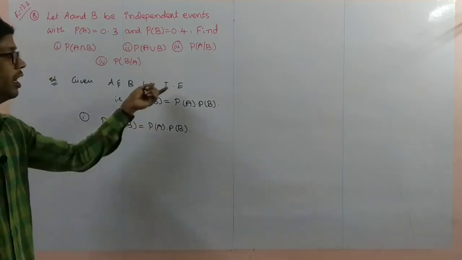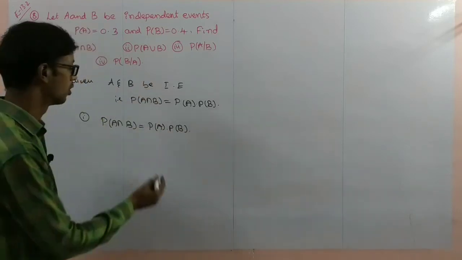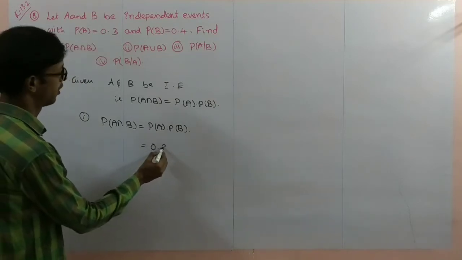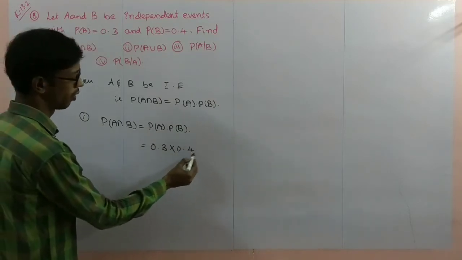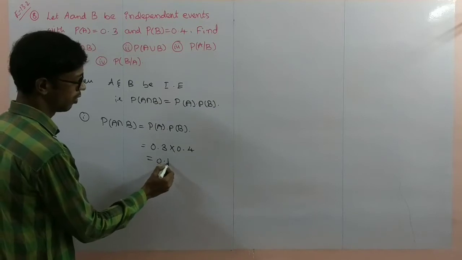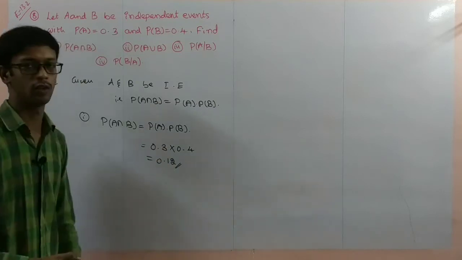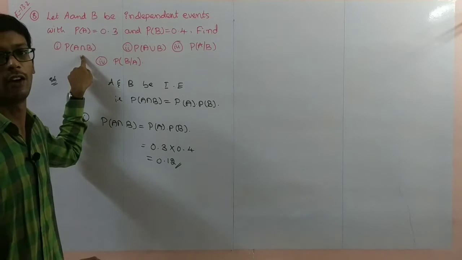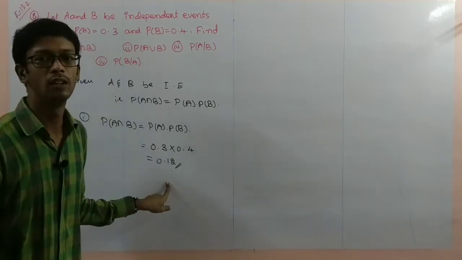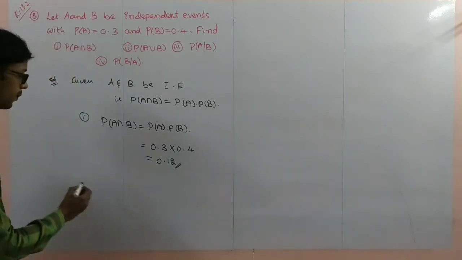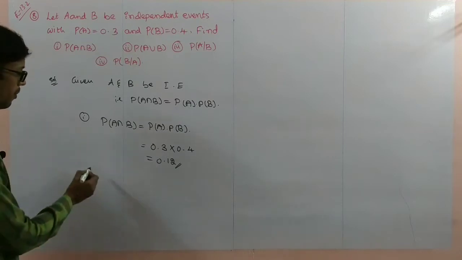Why? Because independent events are given. So now substitute 0.3 into 0.4, that is equal to 0.12. So first question, probability of A intersection B is 0.12.